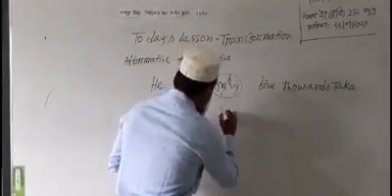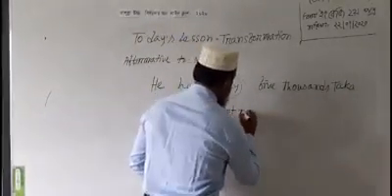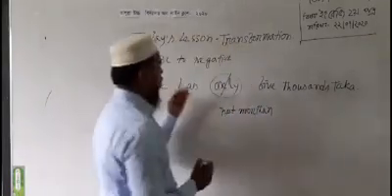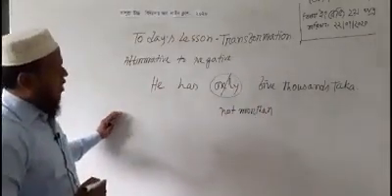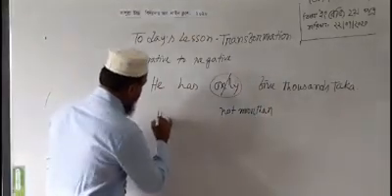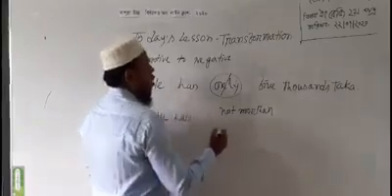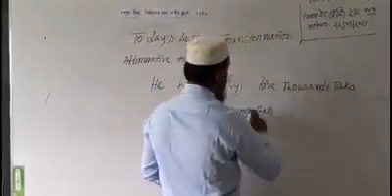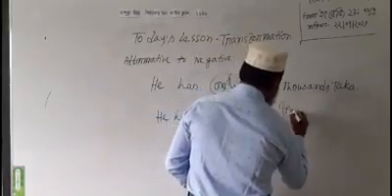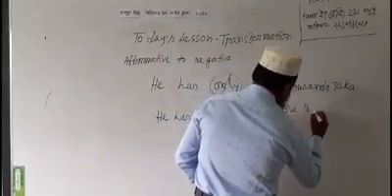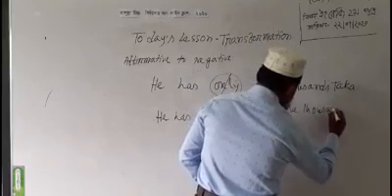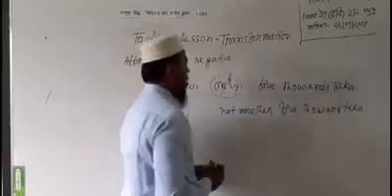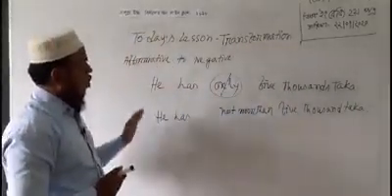The part before only never changes. He has not more than 5,000 taka. Clear?